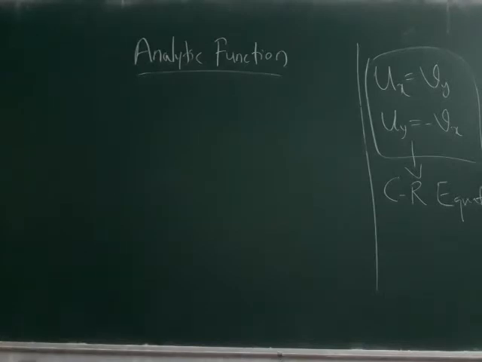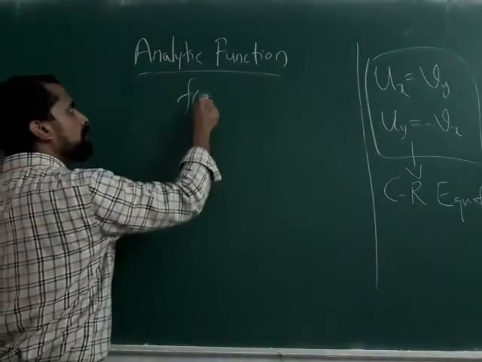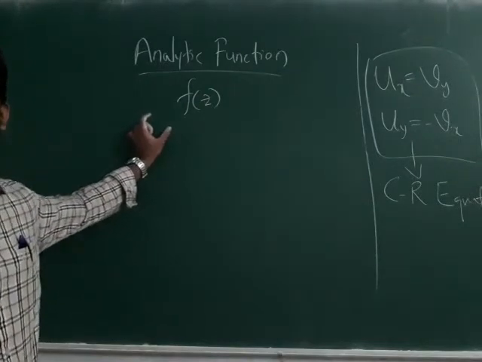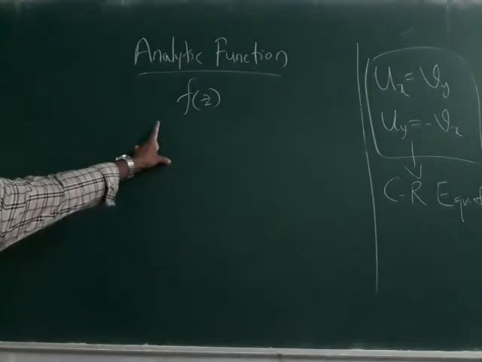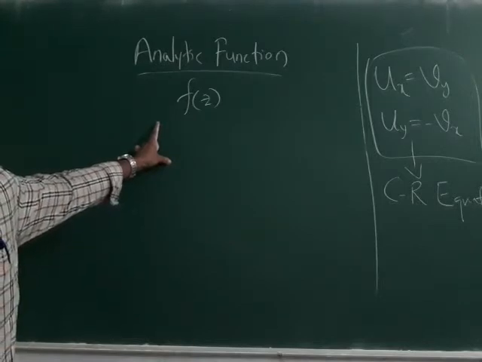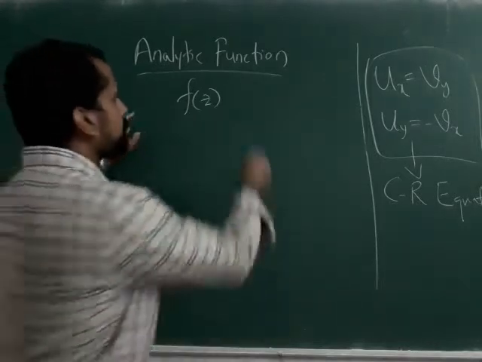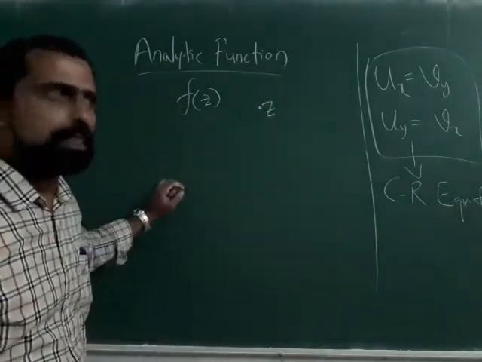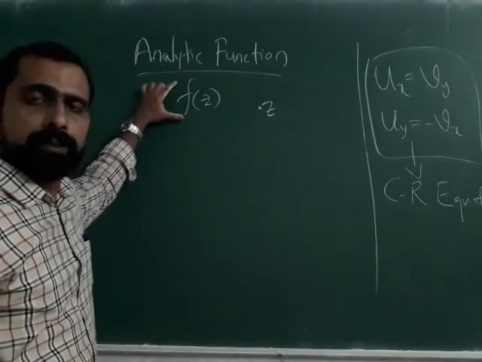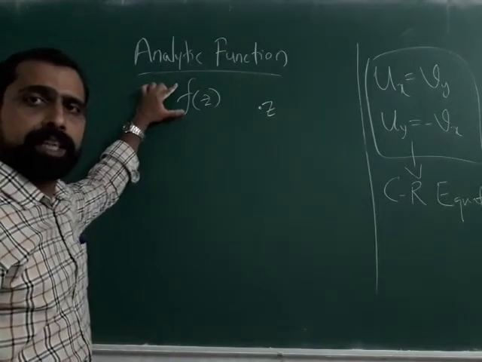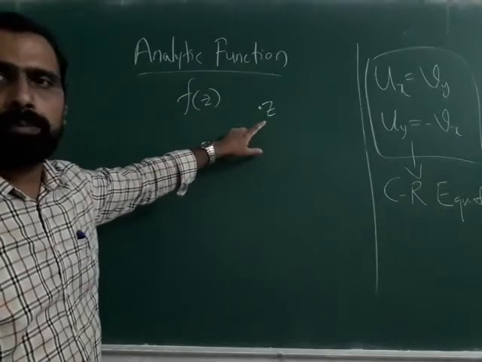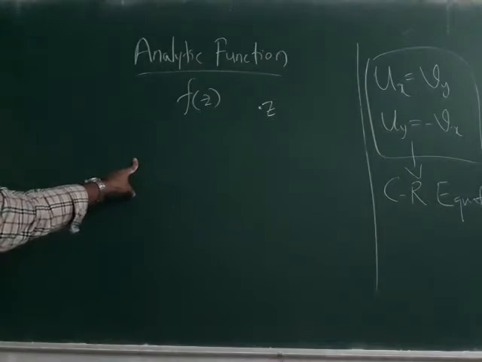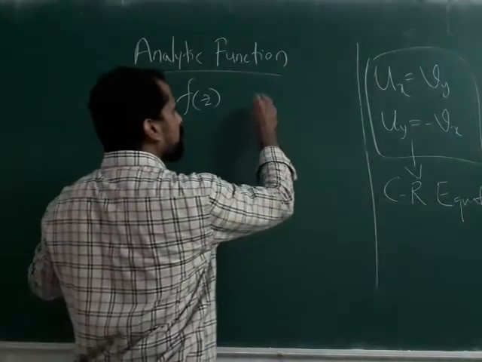If you have a function f of z and this function is analytic, that means this function has a derivative at some point z and in the neighborhood of this z.